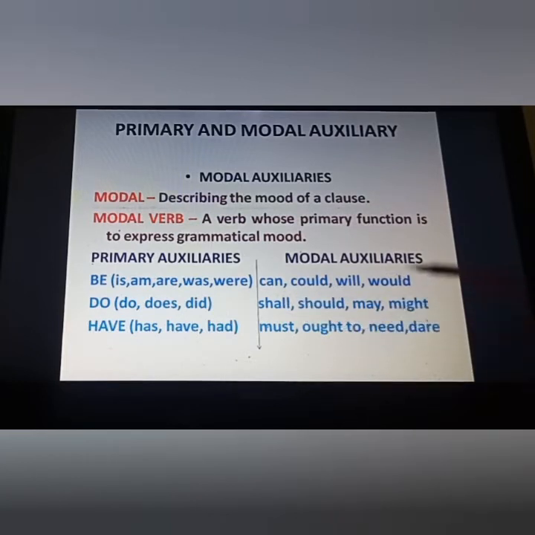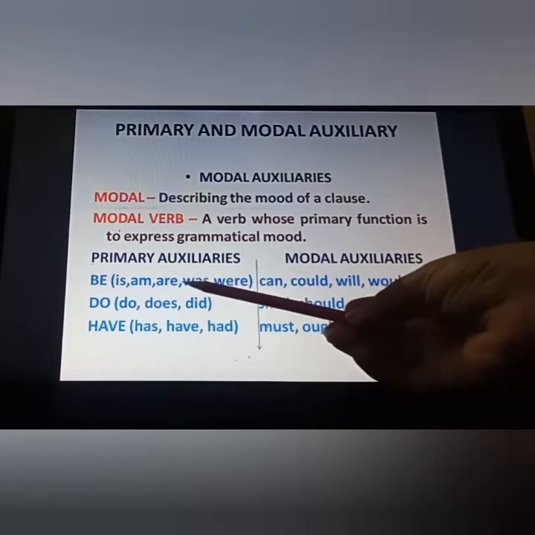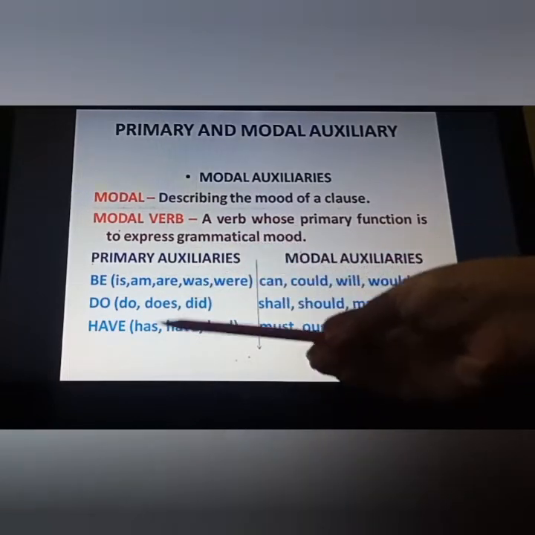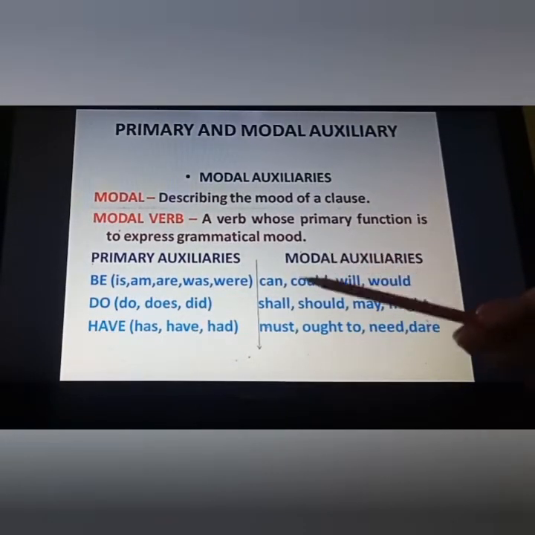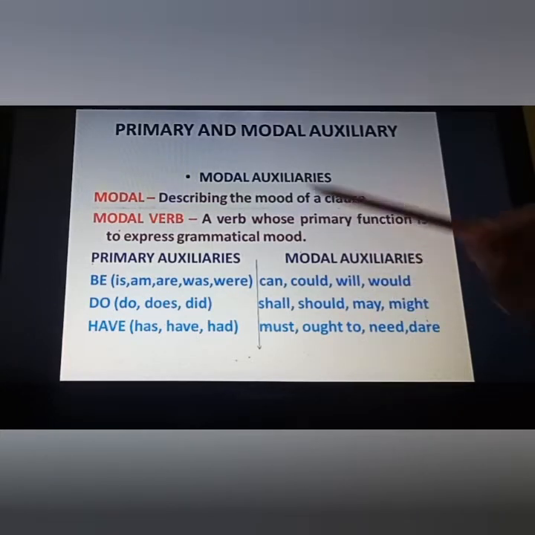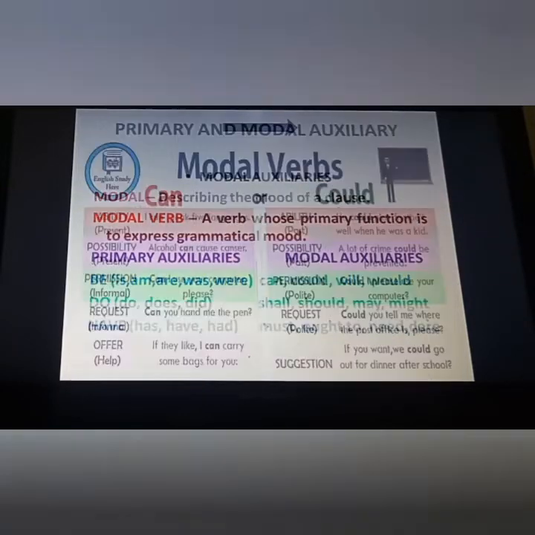Generally, these modal verbs are supposed to tell the mood of a sentence, meaning in which mood the sentence is spoken. Actually, these are also helping verbs, but helping verbs in general are not supposed to tell the mood of a sentence. But in a sentence, if you are using can, could, will, would and many others, then they will tell you in which mood the sentence has been spoken. Because of that only, we call them modal auxiliary verbs. Fine students, now let's start.